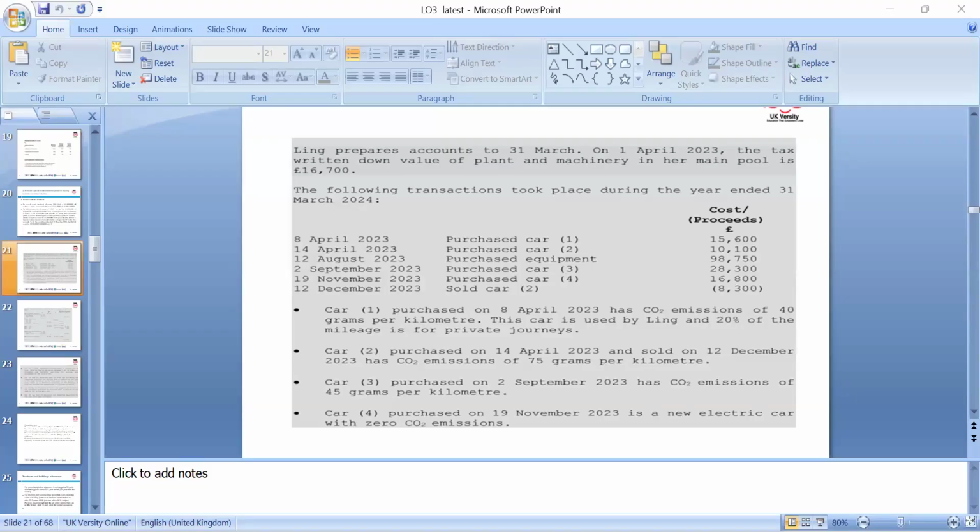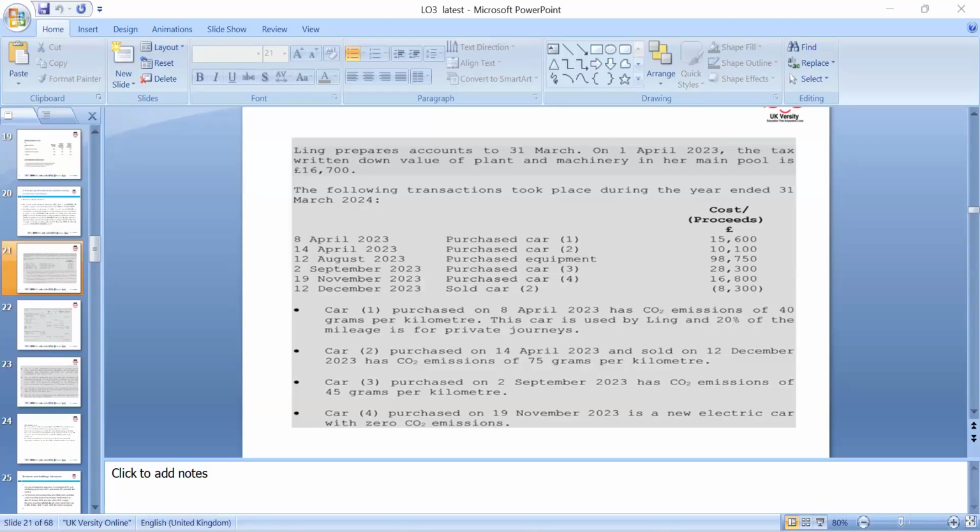And 3.2, legitimate tax planning. Let's look at this case: a husband and wife, a married couple, in the tax year 2023-24. His salary is 90,000, so he is a higher rate taxpayer, and Samantha's salary is 30,000, with savings income of 1,500. Samantha is a basic rate taxpayer, so her savings nil rate band is 1,000, because if you earn up to 37,700 after the personal allowance, you fall under the basic rate.